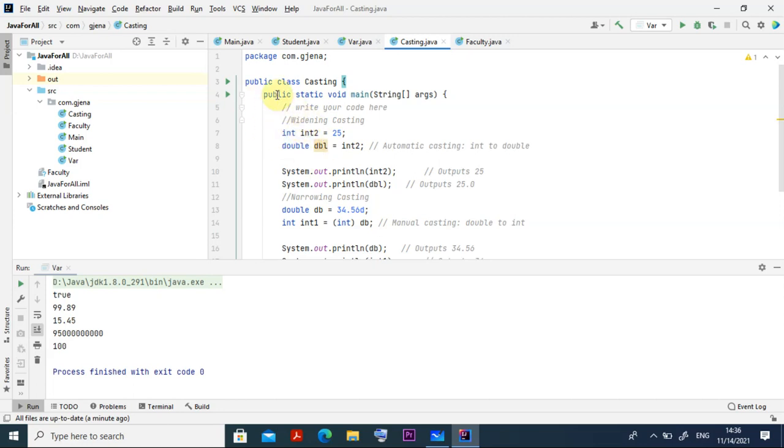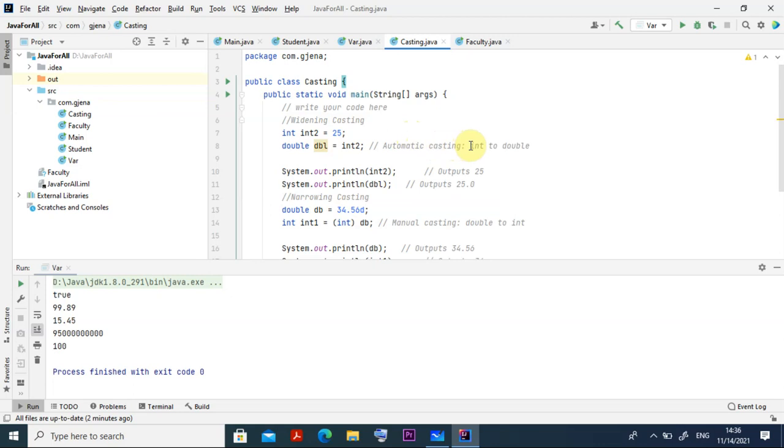So here, public class casting. Because the file name is casting, the class name is also casting, I put the same thing there. Public static void main String args. Here suppose I declare an integer named int2 and assign 25. If you print this integer 2, it will come 25 only. Then I want to convert this integer into double. So double, the name is dbl, of the same integer 2. That integer 2 I converted to double. It automatically goes for the casting. Why? Because we are casting from small to big one. So that is no problem.